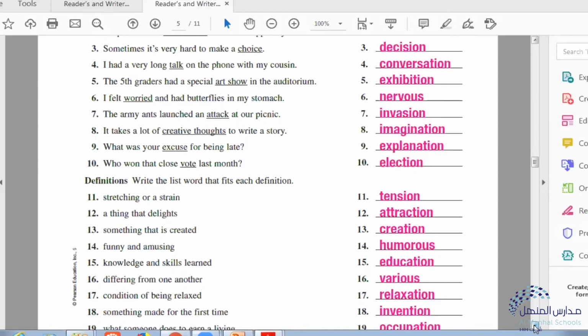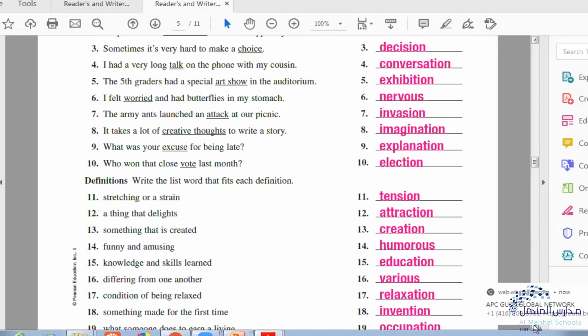Write the list word that fits each definition. Stretching or a strain is a tension. A thing that delights is an attraction. Something that is created is a creation. Funny and amusing, something that makes you laugh, is humorous. Knowledge and skills learned is education.